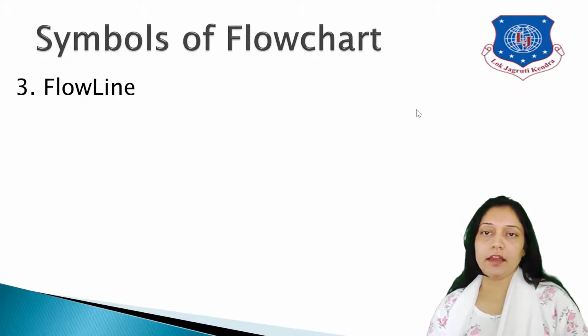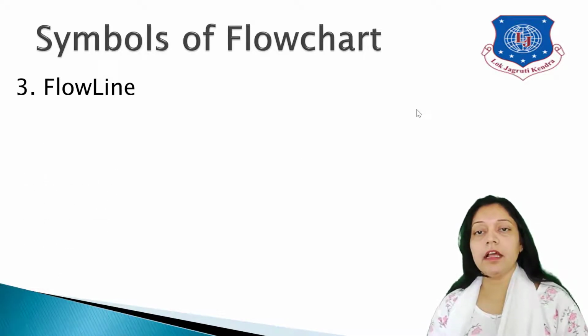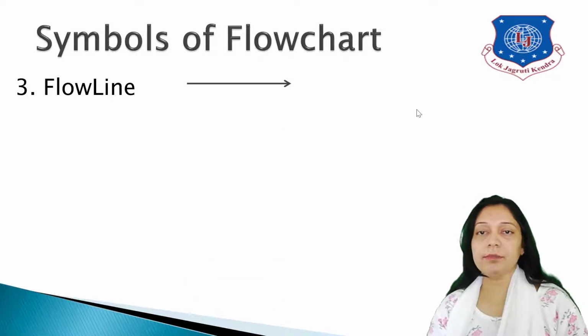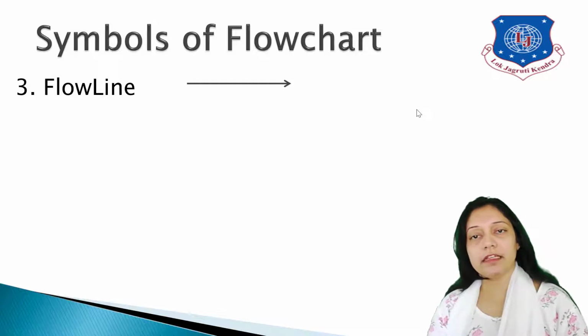Next is the flow line. If you want to connect different symbols together, then we require the flow line symbol. The flow line is a simple arrow. You cannot keep all symbols separate, but you have to connect each and every symbol using this arrow sign.